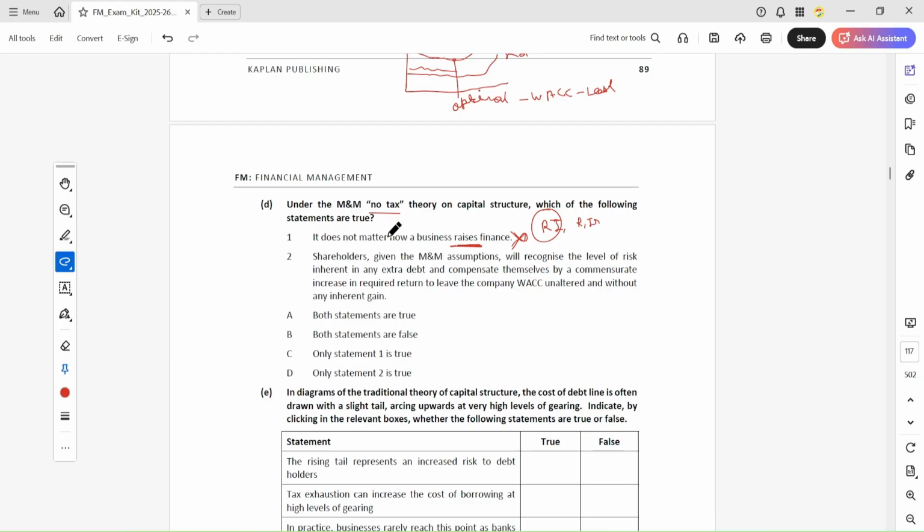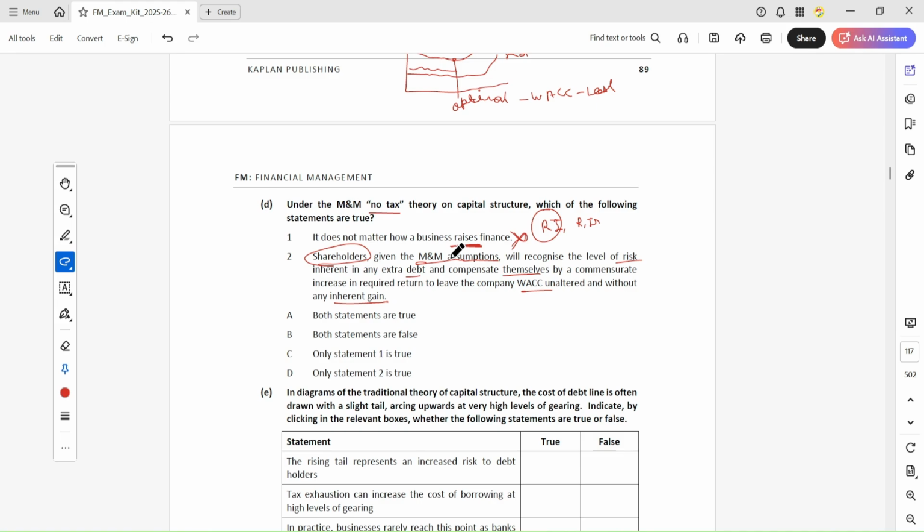Shareholders, given the M&M assumptions, will recognize the level of risk inherent in extra debt and compensate themselves by a commensurate increase in required return to leave the company's WACC unaltered without any inherent gain.